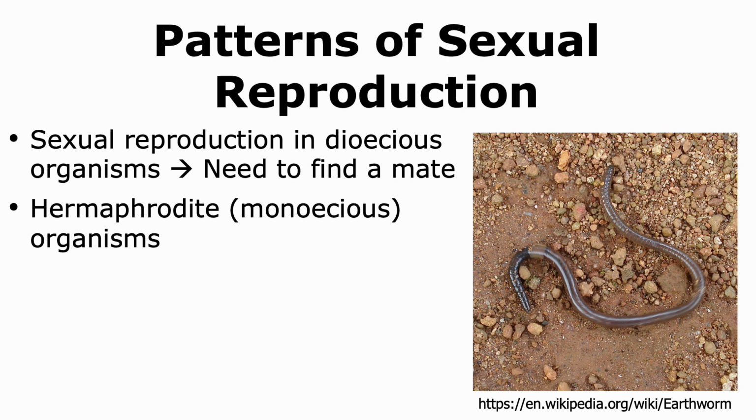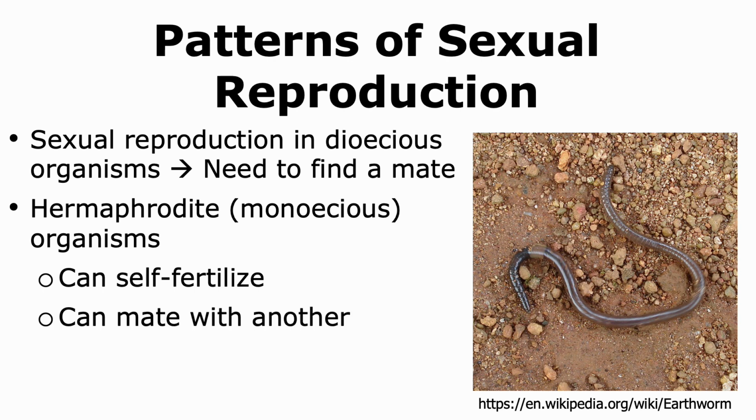In these animals, like the earthworm, the animal has both the male and female sex organs. Thus, they can demonstrate self-fertilization, and in this situation, they don't need a mate. This is shown in some nematodes like Caenorhabditis elegans, which is a model organism used in biological research. However, organisms like the earthworm, who are hermaphrodites, can still mate with one another to give rise to progeny.